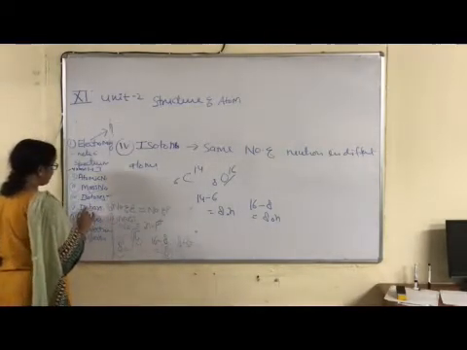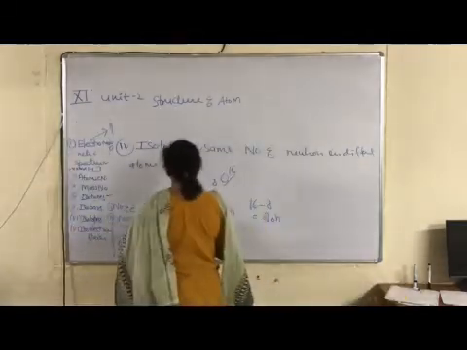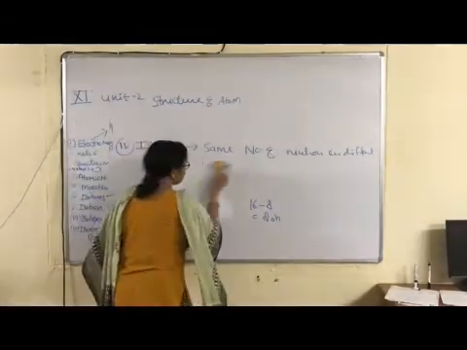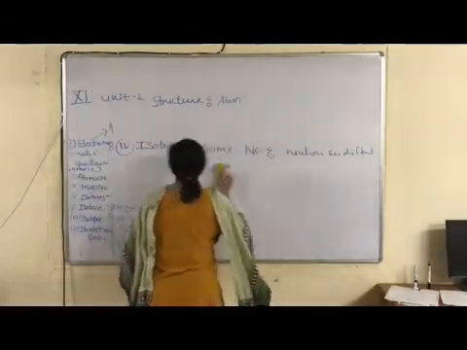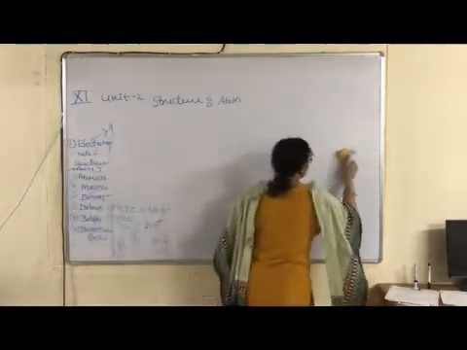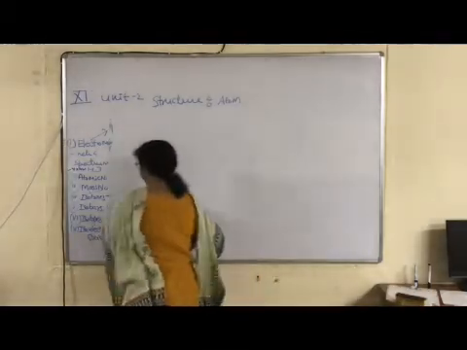Now next one, isobars. Isobars means atoms of different elements having the same mass number and different atomic numbers. Such elements are known as isobars.